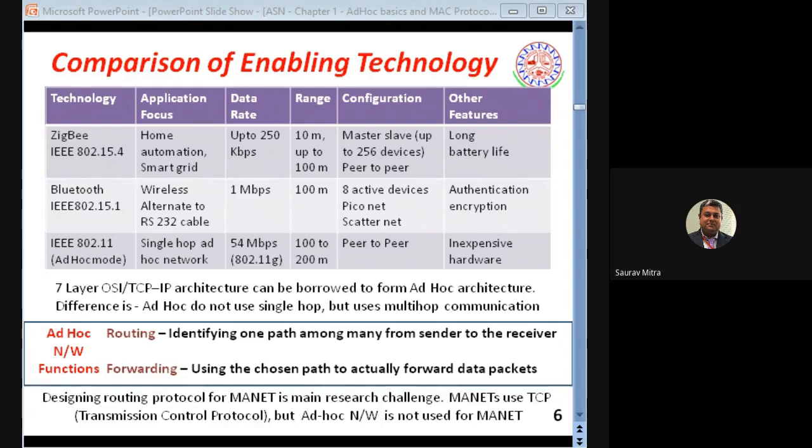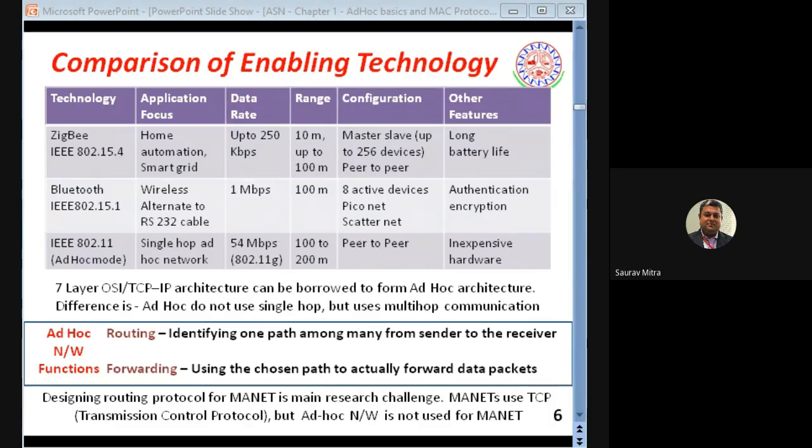So you want to go from Kolhapur to Mumbai, there are 3-4 different roads. You want to go from Kolhapur to Mumbai by using the express highway path. So this is called routing. You have not started the journey, you are not driving your car, but you have just decided that you will go by this path. Okay, so this is called routing. So routing is nothing but selection of a path for packet transmission or data transmission from one point to the other. What is meant by forwarding? Forwarding is a process where you are actually transmitting the data through the chosen path.